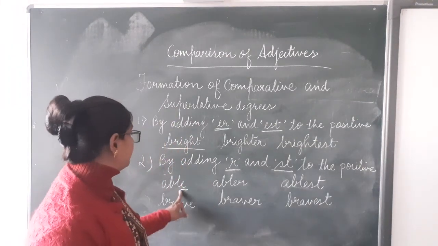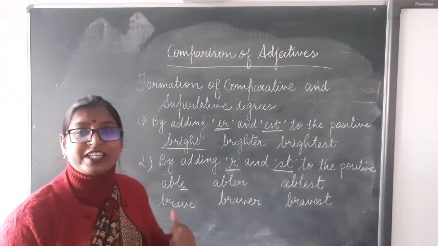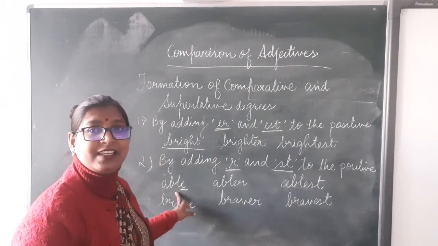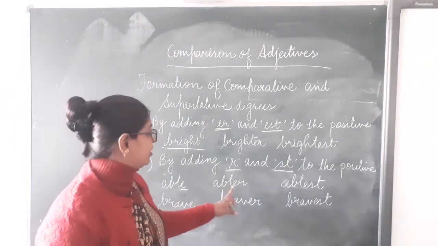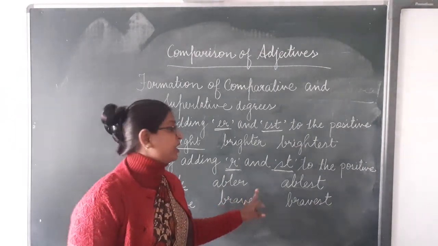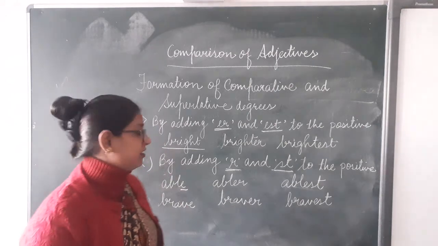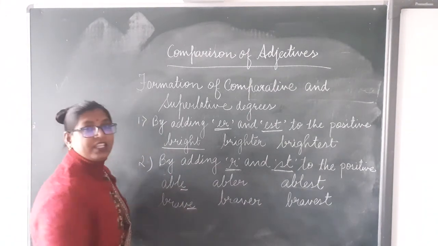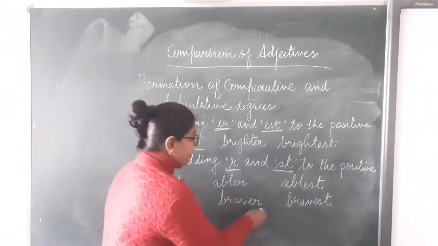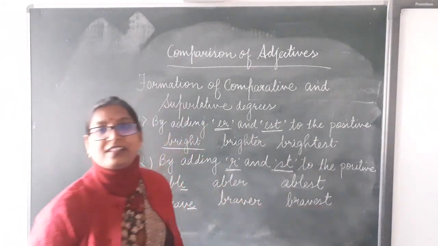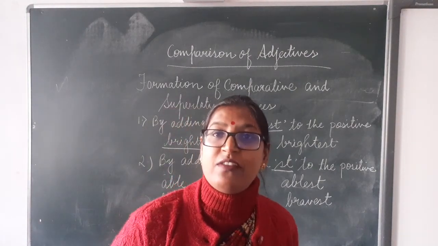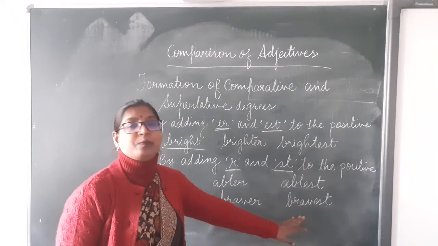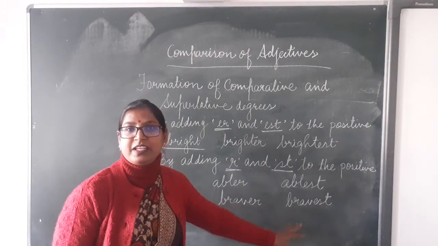Clear? Able, A-B-L-E, it is ending in E. So we add only R, abler and ablest. Another example, brave. Brave word is also ending with E. So we add only R and ST in their comparative and superlative forms. And it becomes brave, braver, bravest. Clear?